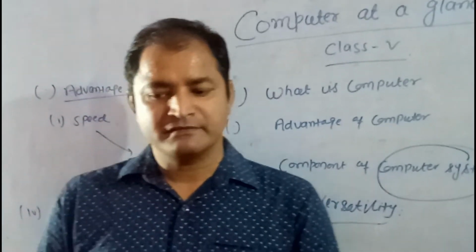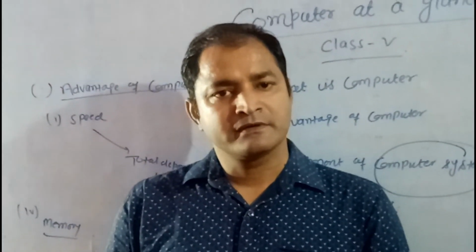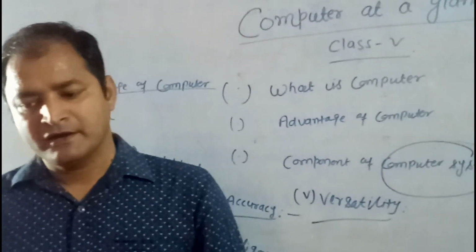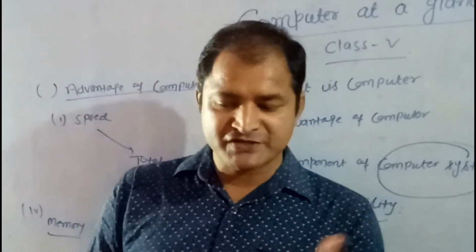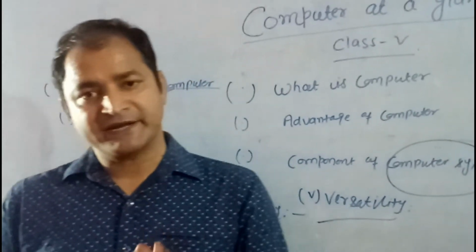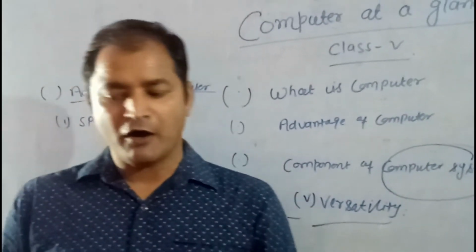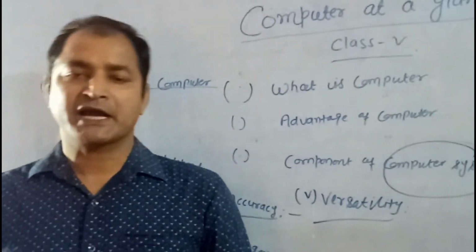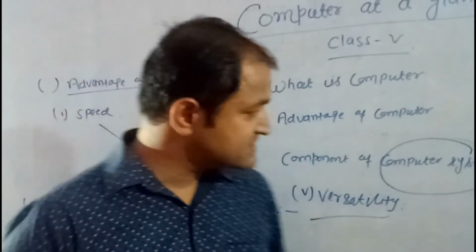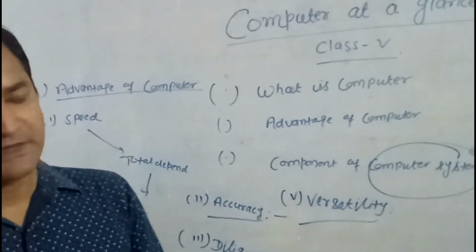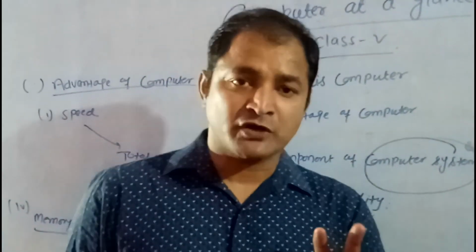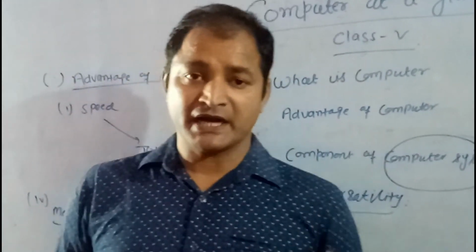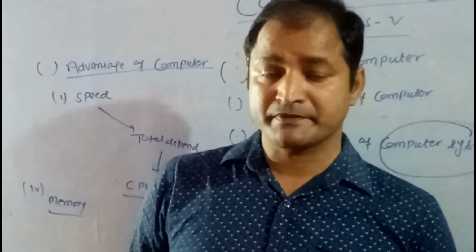Computer is a machine that can be instructed to carry out a sequence of arithmetic or logical operations automatically via computer programming. There are two components of the computer system. First component hardware and the second component software.